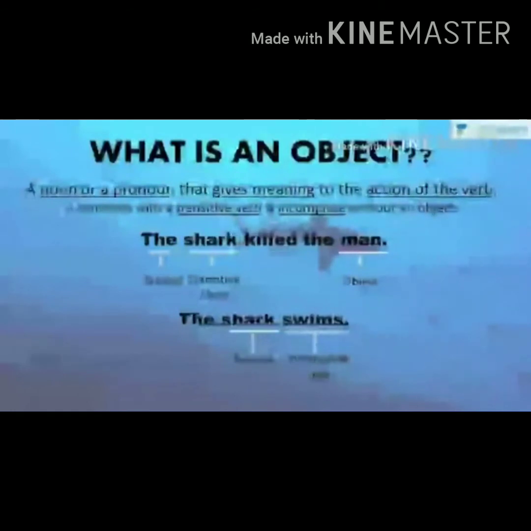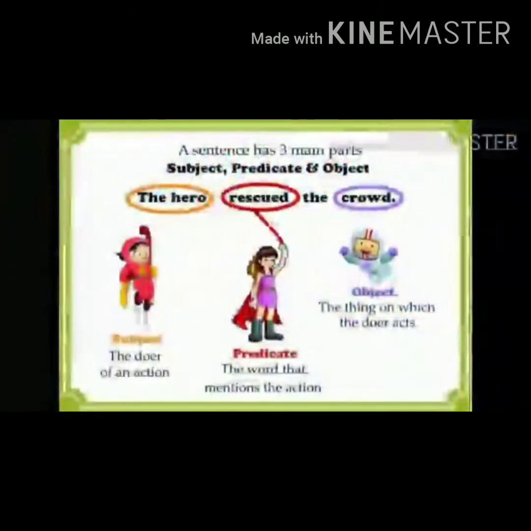See the next example. The shark swims. Here in this sentence, action performed by the shark is it swims. Yes, swims is the verb. But in this sentence, no one is the receiver of the action. That means there is no one upon whom the action is performed. That's why there is no object in the sentence.